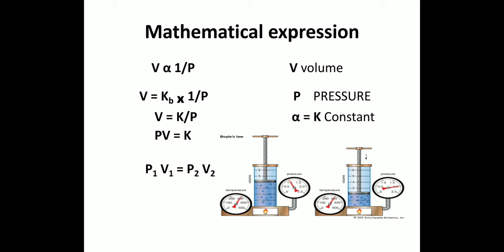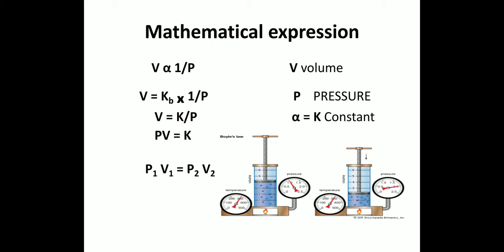So the product of pressure and volume of a given mass of a gas remains constant provided the temperature is constant. K is the constant of Boyle's law, and this constant K depends upon the number of moles and the temperature that we kept for a gas. If we keep the temperature constant and compare the same substance under two different sets of conditions, then this law can be expressed as P1 V1 is equal to P2 V2.